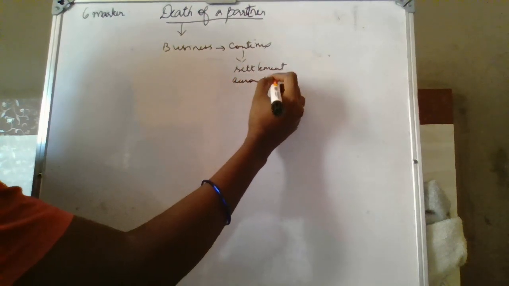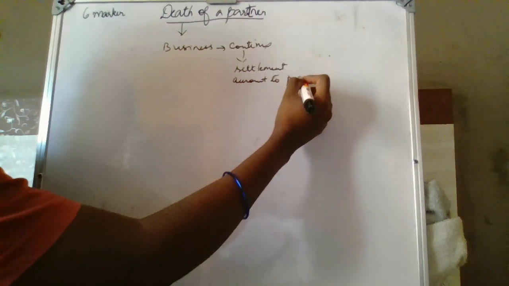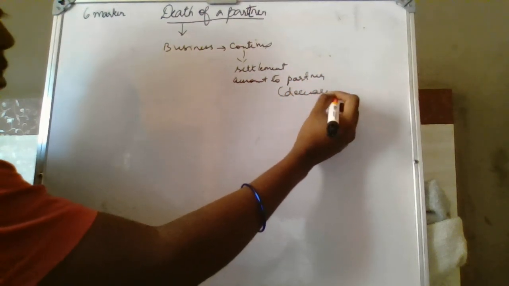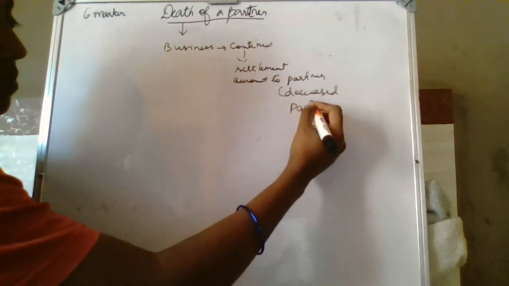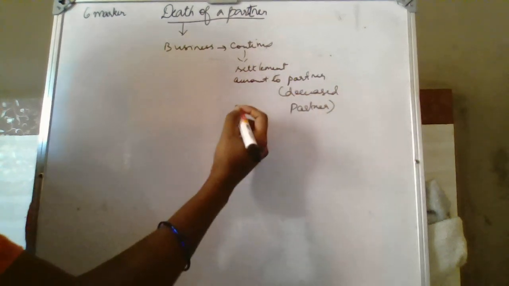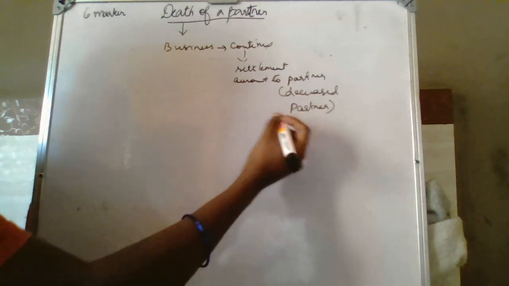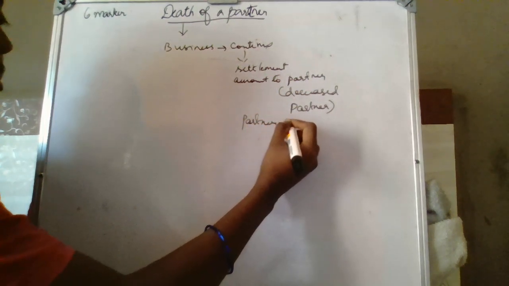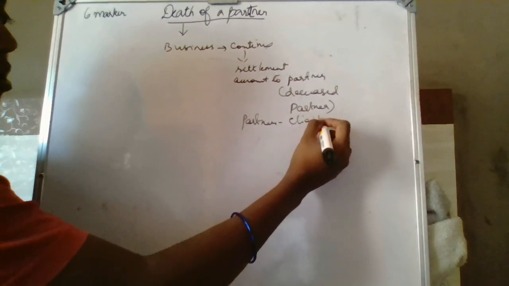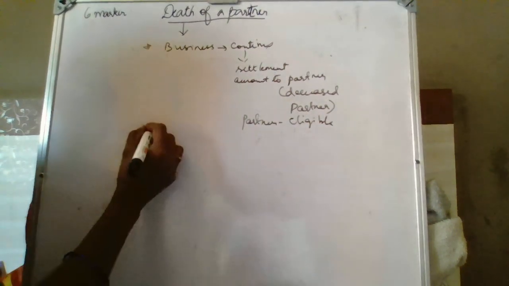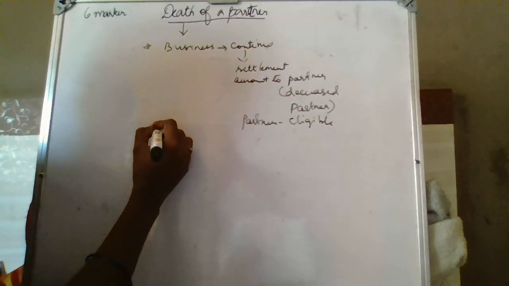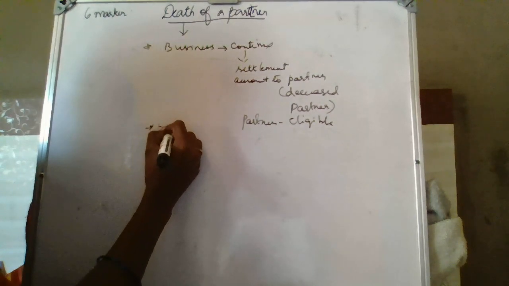If the business wants to continue, then they shall settle the settlement amount to the partner, who is now known as the deceased partner. Either the business continues by settling the partner's dues, or the partnership firm comes to an end.